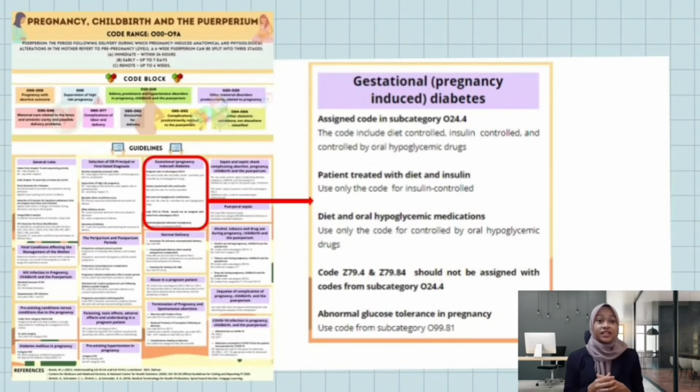Let's move to gestational diabetes induced by pregnancy. Assign a code from subcategory O24.4. For patients that have been treated with insulin and diet, use the code for insulin control. Next, assign a code from subcategory O99.81 for patients that had abnormal glucose tolerance in pregnancy. You should remember that codes Z79.4 and also Z79.84 should not be used together with a code from subcategory O24.4.